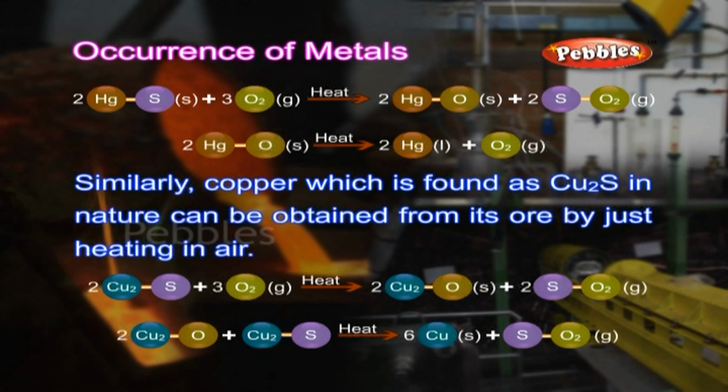2HgS(s) + 3O2(g) on heating gives 2HgO(s) + 2SO2(g). 2HgO(s) on heating gives 2Hg(l) + O2(g). Similarly, copper, which is found as Cu2S in nature, can be obtained from its ore by just heating in air. 2Cu2S + 3O2(g) on heating gives 2Cu2O(s) + 2SO2(g). 2Cu2O + Cu2S on heating gives 6Cu(s) + SO2(g).